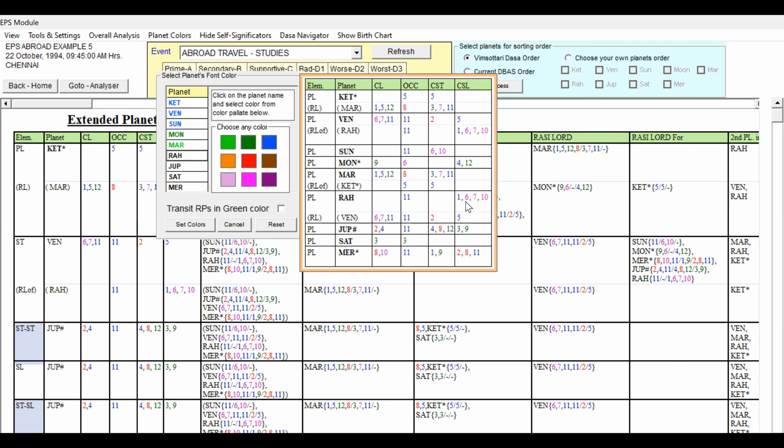Rahu, 11th occupant, 1, 6, 7, 10. So Rahu also blue only. Blue is many because these houses are supportive houses. So with good houses, we can give blue. It is going to be good only.